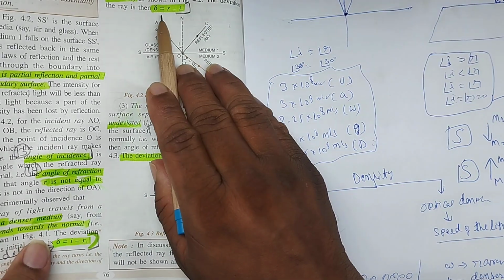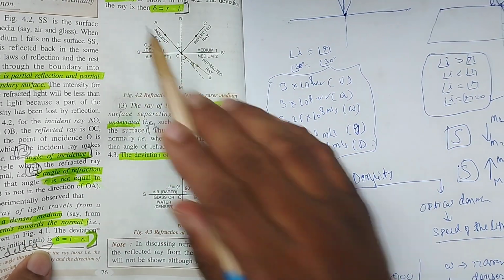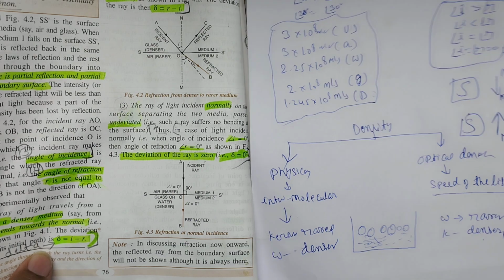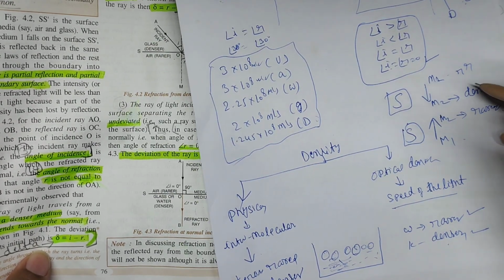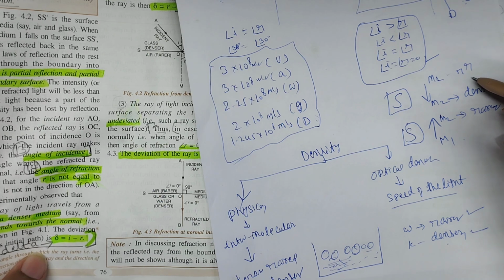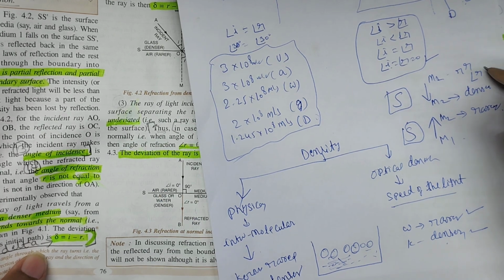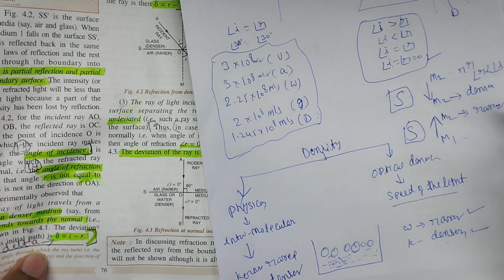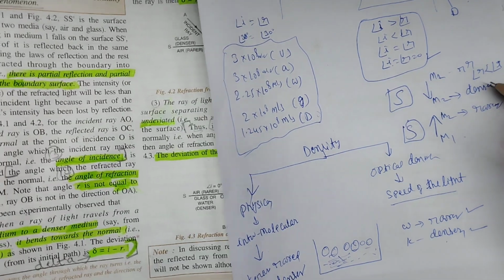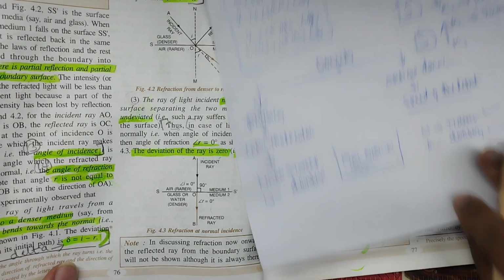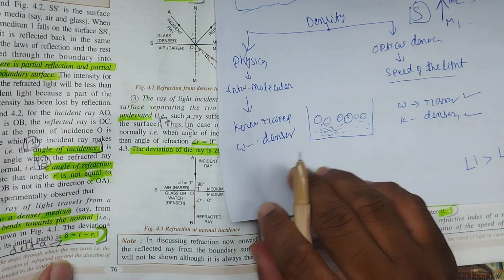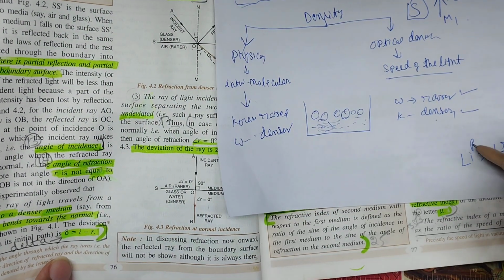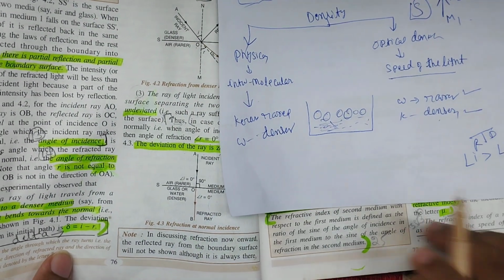One more thing they have given, in a table. When light moves from m1 to m2, that is from rarer to denser, the angle of refraction is less than the angle of incidence. That is, the angle of incidence is greater than the angle of refraction when moving from rarer to denser.